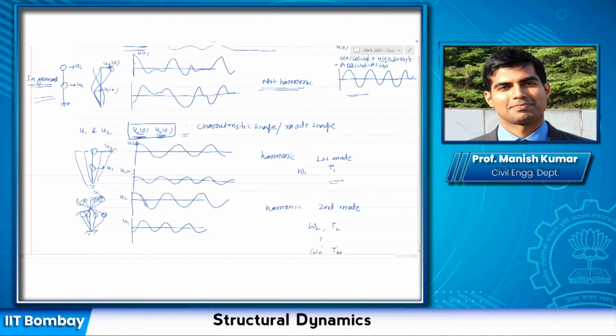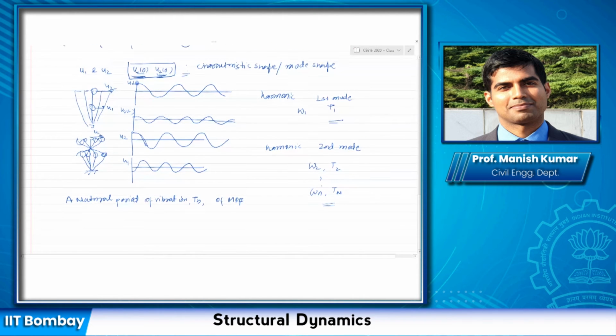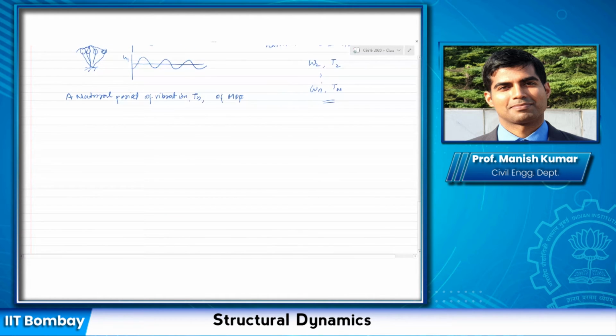And in general, the motion is actually not harmonic for U1, U2 or other degrees of freedom. But there exists a specific number of mode shapes, equal to the number of degrees of freedom, in which if you initiate the motion, the system is going to vibrate harmonically. These mode shapes and the frequencies are properties of the structure. They depend on the structure itself, the mass and stiffness, and do not depend on the excitation. What does depend on the excitation is the total response.